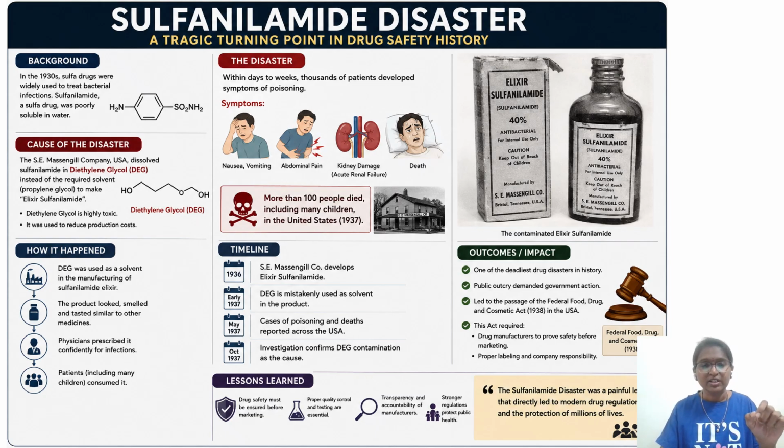So this particular company in the USA dissolved sulfanilamide in diethylene glycol instead of the required solvent, that is propylene glycol, to make elixir sulfanilamide. Generally, once you prepare this preparation, before administration it has to be shaken. Once you keep it on the shelf, sedimentation will occur because of density changes.